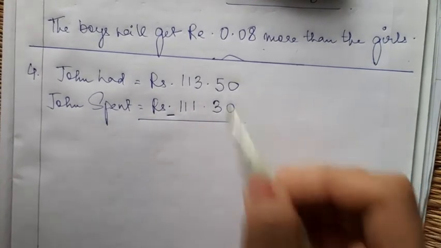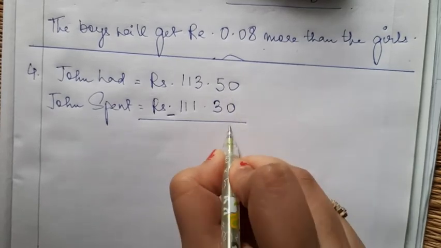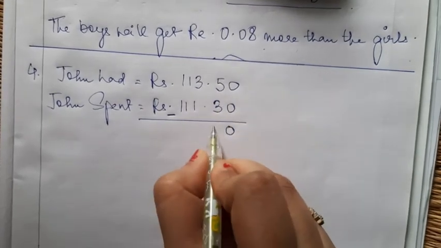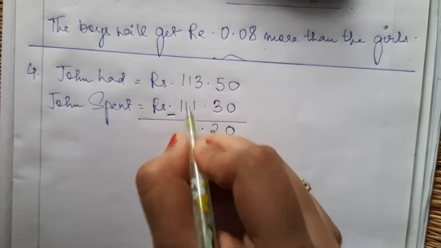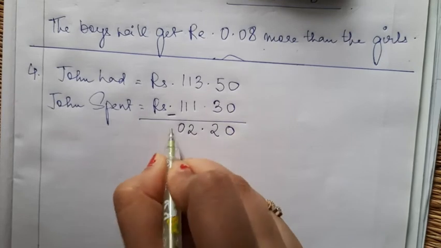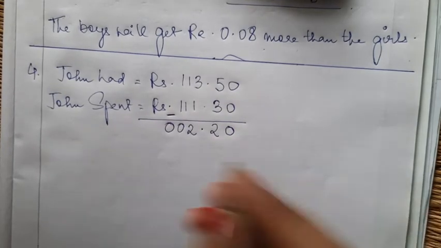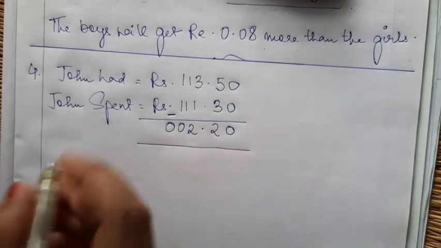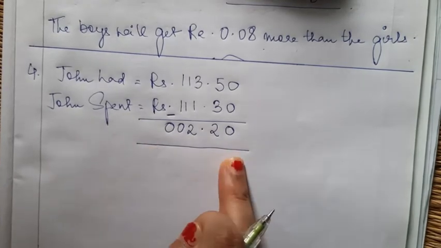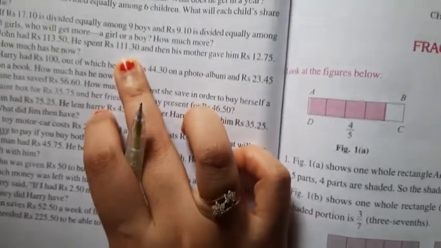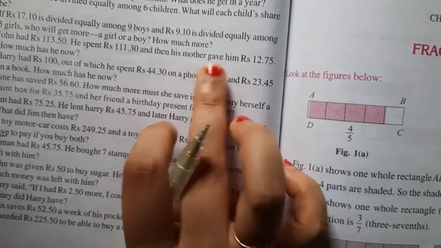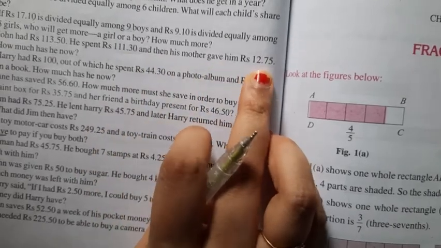So when we subtract, what do we get as the answer? 0 minus 0 is 0. 5 minus 3 is 2. 3 minus 1 is 2. 1 minus 1 is 0. So how much money does he have now? He has this much money, isn't it? Now the next question is, after spending this amount, his mother gives him more money. How much more? 12.75.